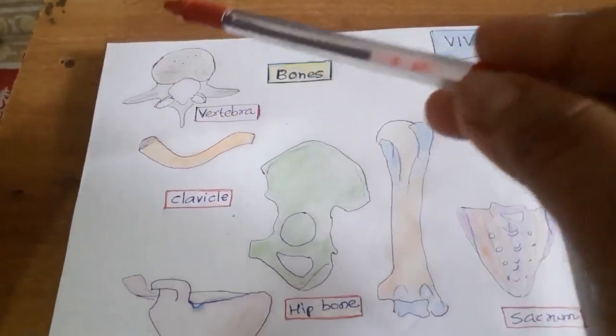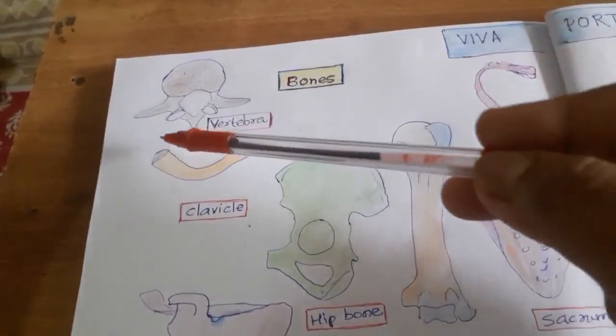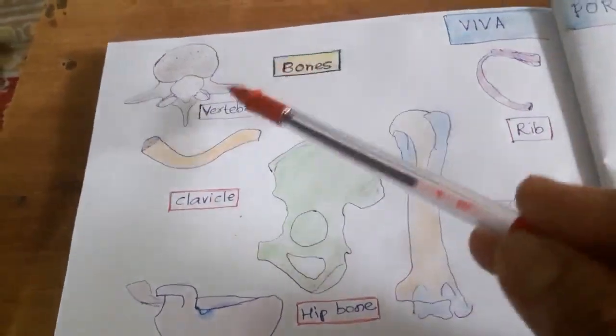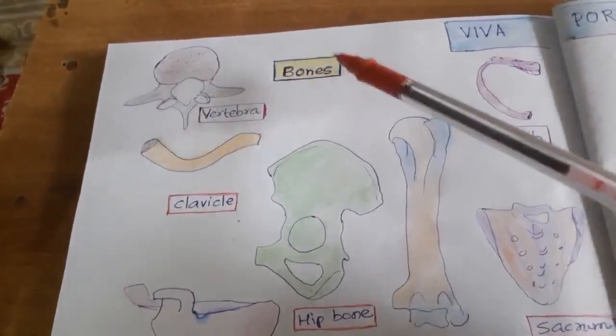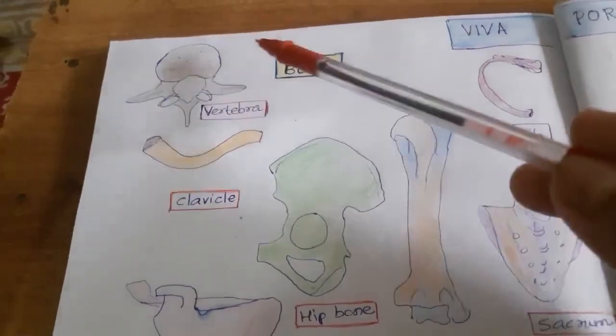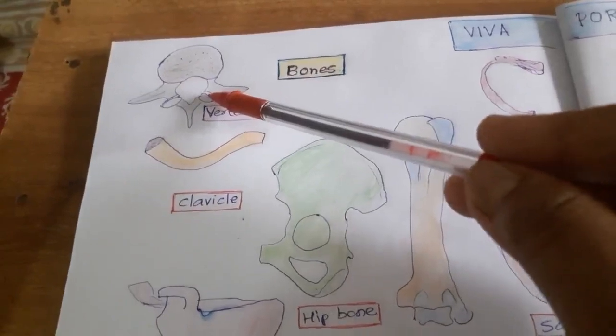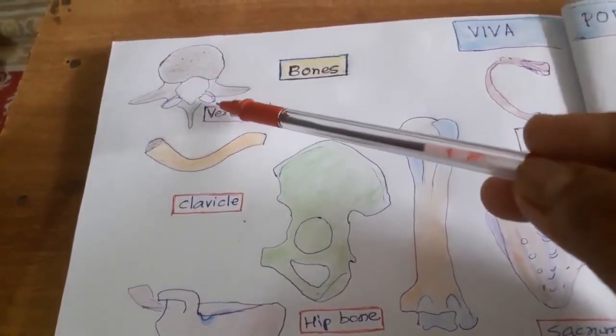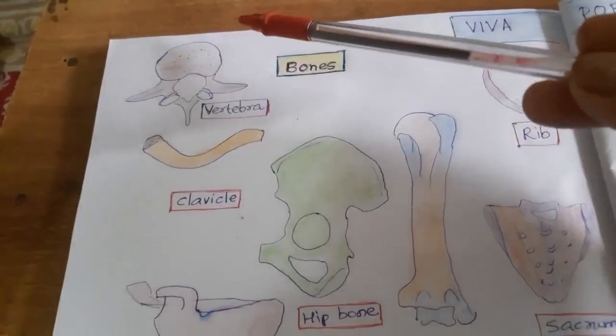For the anatomical position of the vertebra in our body, just remember SBI fund, State Bank of India fund. That is, SB: the superior articular facet should face backward and the inferior articular facet should face forward.